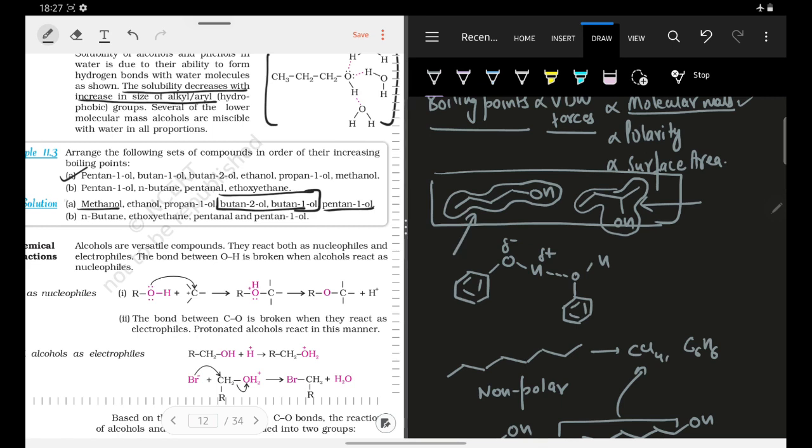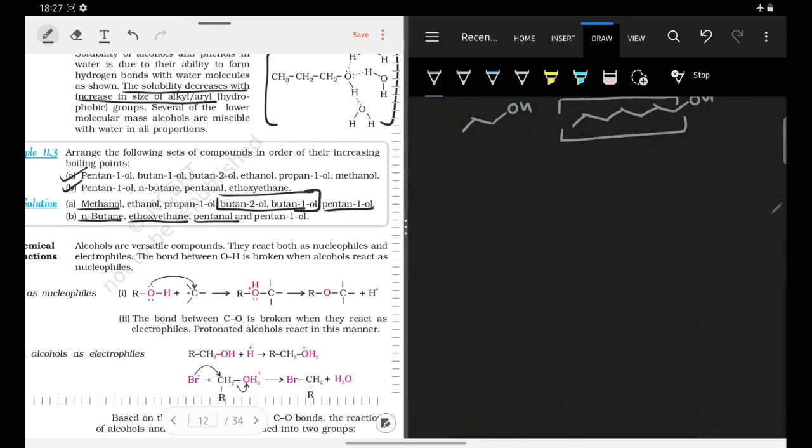Now let us go to the second example. Pentane-1-ol, butane, pentanal and ethoxyethane. Now n-butane will have the least boiling point. Why? Because it is least polar. As the polarity increases, that is once we go to ether, the boiling point will increase. Further, when we move to aldehyde, the polarity will increase more and the boiling point will be higher.